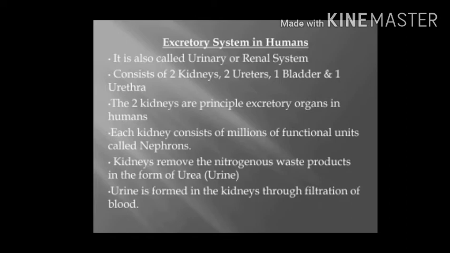The important waste products formed in living systems are carbon dioxide, nitrogenous products like urea, uric acid. By the breakdown of proteins they are formed, and also some salts, and excessive water should be removed from our body. All these waste products, carbon dioxide, water, ammonia, urea, uric acid and salts are to be removed from the body. Lungs remove the waste product carbon dioxide and also water vapor to a considerable extent.